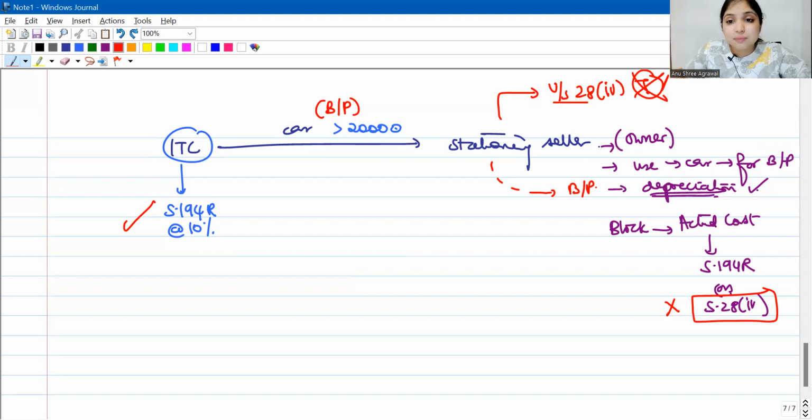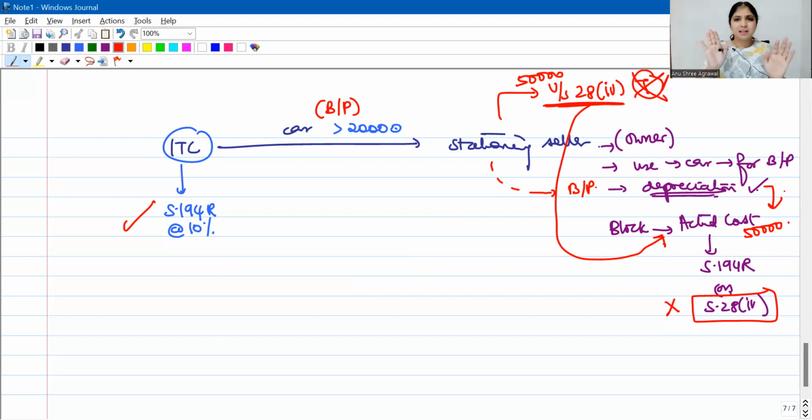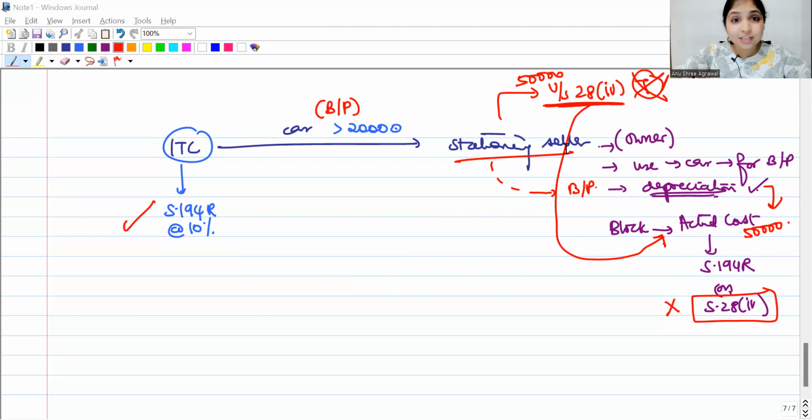Whatever amount is taxable for him under 28(4) relating to this benefit or perquisite, that same amount will enter the block also, which indicates if nothing is taxable under 28(4), nothing will enter the block, no depreciation. If let us say 50,000 rupees is taxed under 28(4), 50,000 will enter actual cost, depreciation will be on 50,000. Simple, guys. Whatever is being taxed under 28(4) for the stationary seller, that same amount will enter the actual cost also. On that same amount, the stationary seller will calculate depreciation. Simple story. Now understood? Yes.